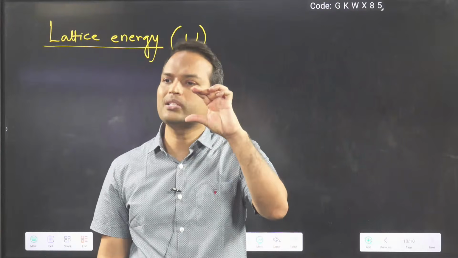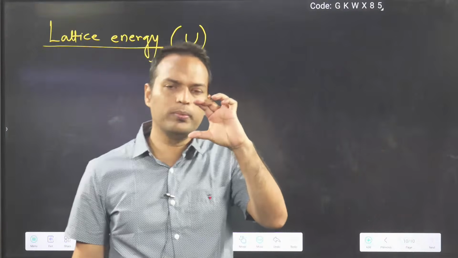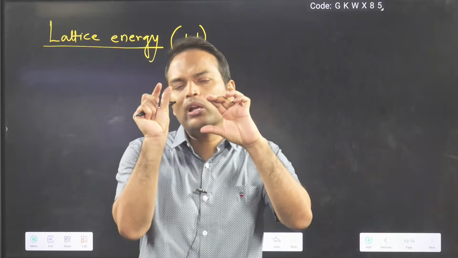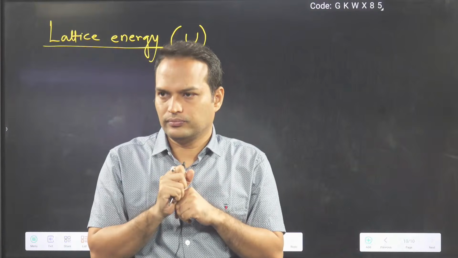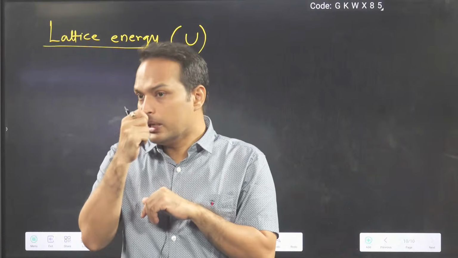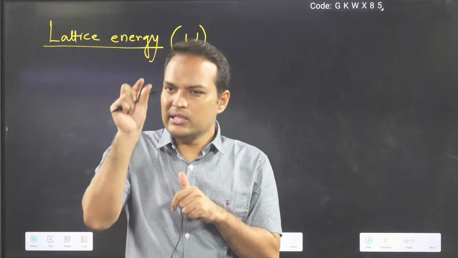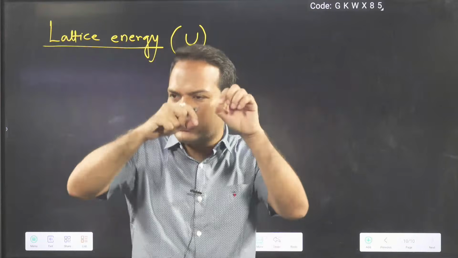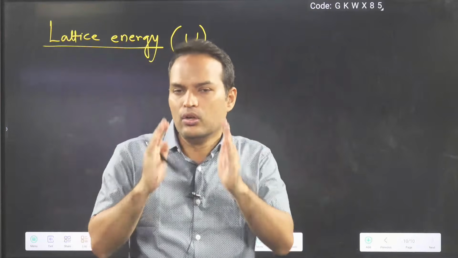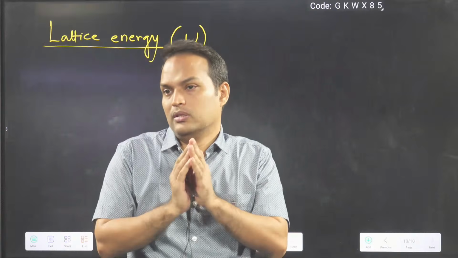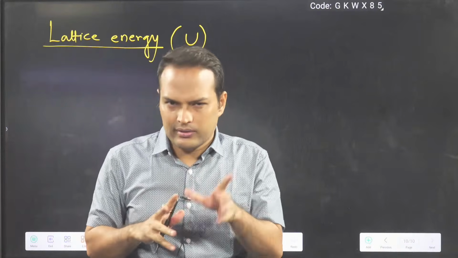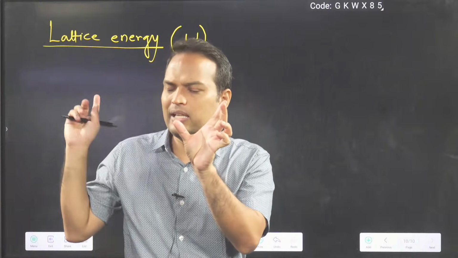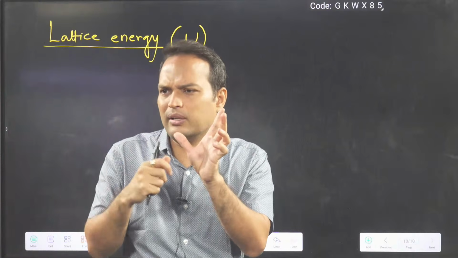Like you have a Rubik's cube, think that one small cube there is known as a unit cell. This small cube repeats in every direction to make that Rubik's cube. That Rubik's cube is known as the crystal lattice. That is small, but in case of atoms it is invisible to the naked eye.